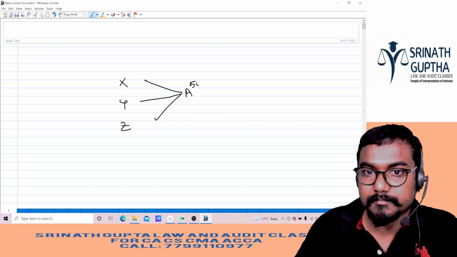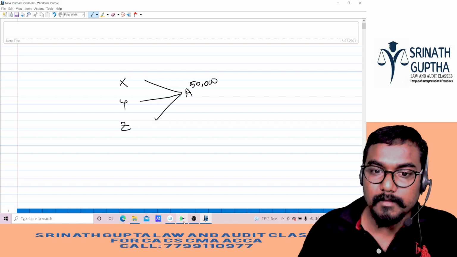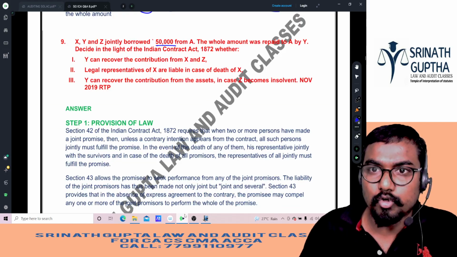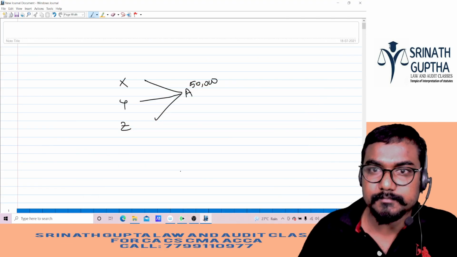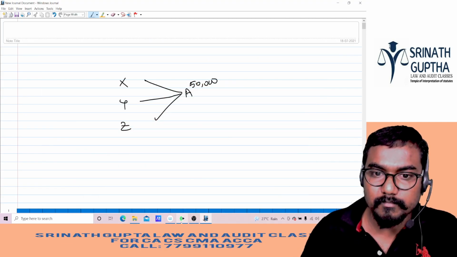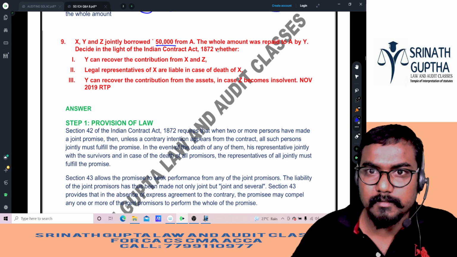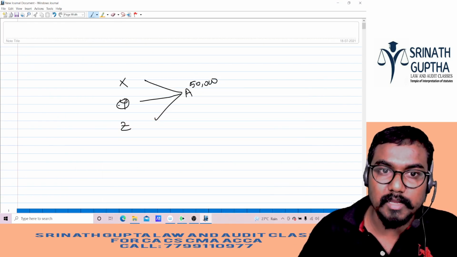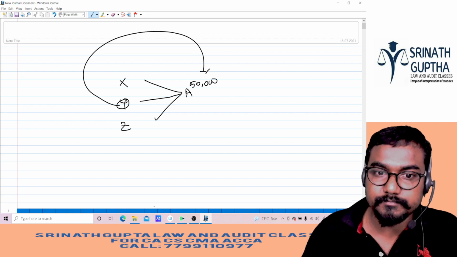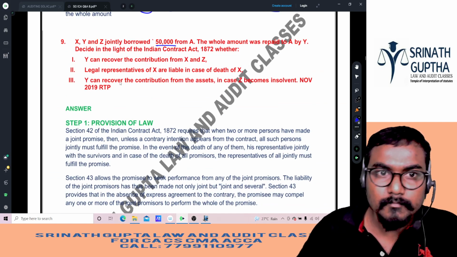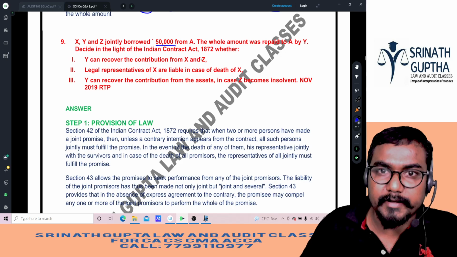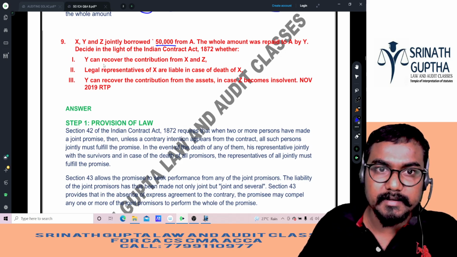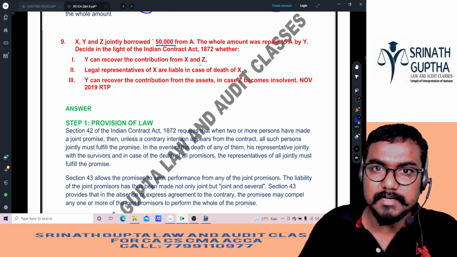A. Unfortunately, the whole amount was paid to A by Y. Y paid the whole amount to A. And decide under the Indian Contract Act whether Y can recover the contribution from X and Z.